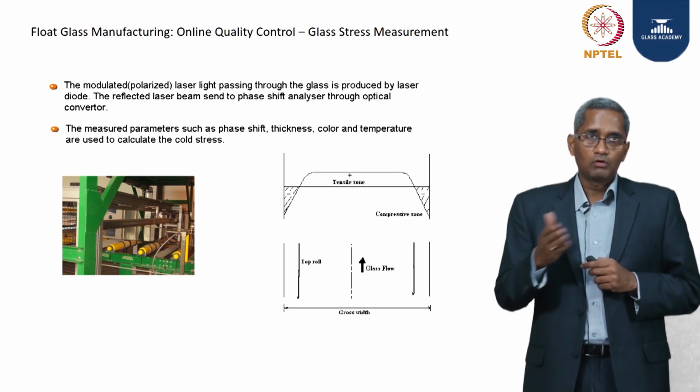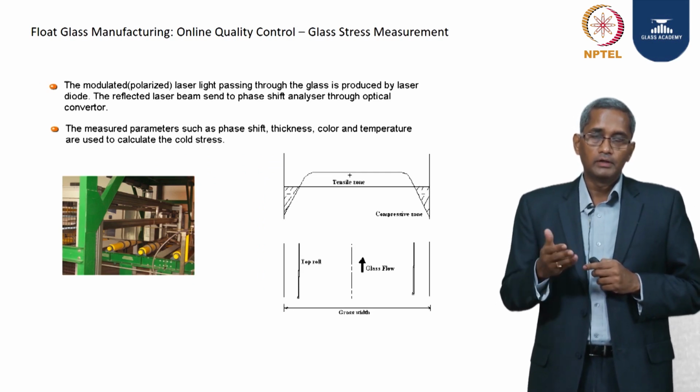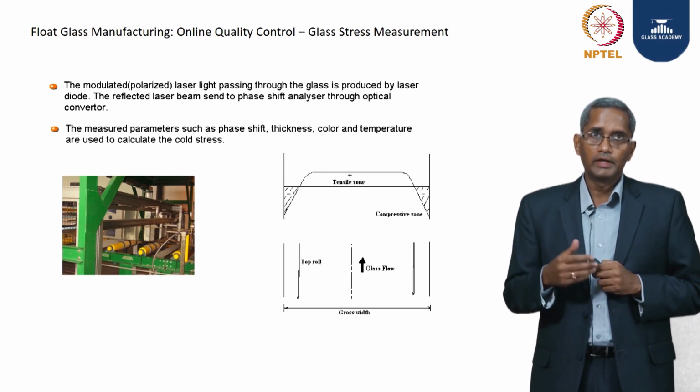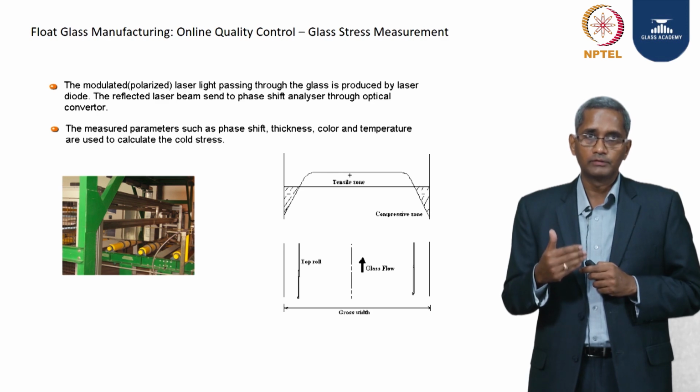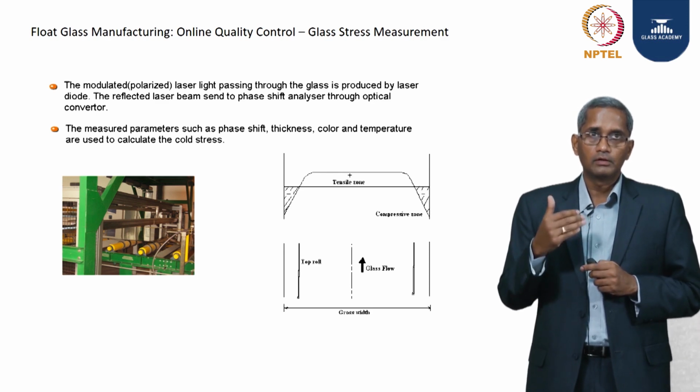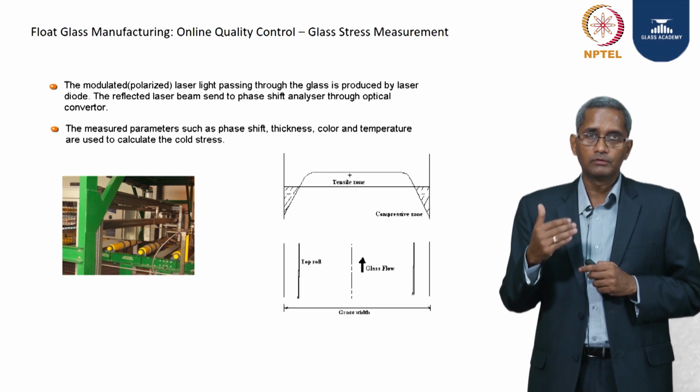Next, we talked about the stress profile in the annealing lehr, and there is online equipment which continuously measures and tells us how much stress is on the glass, so that we can regulate it and avoid bad-stress glass being sent to the customer.